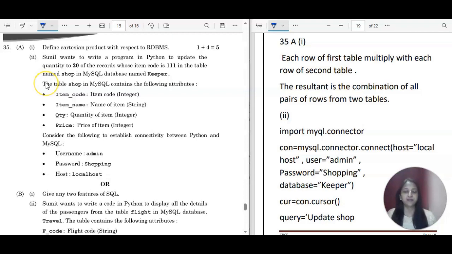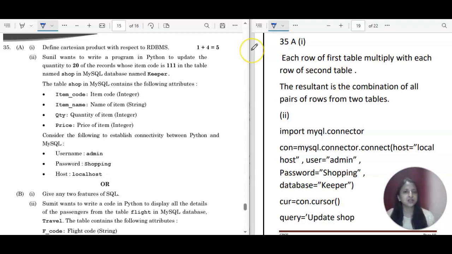5a, first part: define Cartesian product with respect to RDBMS, relational database management system, where the relation will take place. I mean, multiple tables are there, all connected to each other. We have another database also, which is a flat file database, in which all the data is stored in one table. Here they are talking about RDBMS, and we actually have to define the Cartesian product.